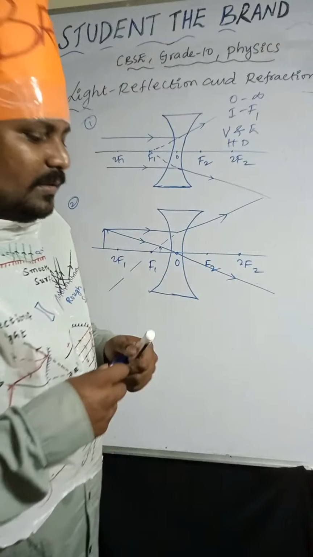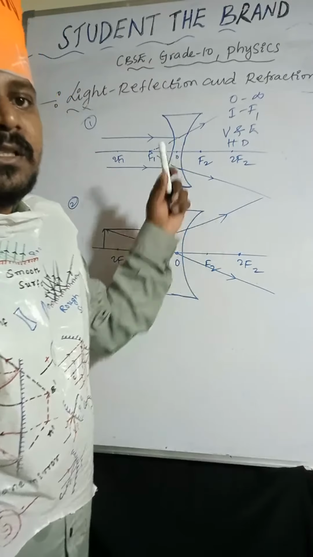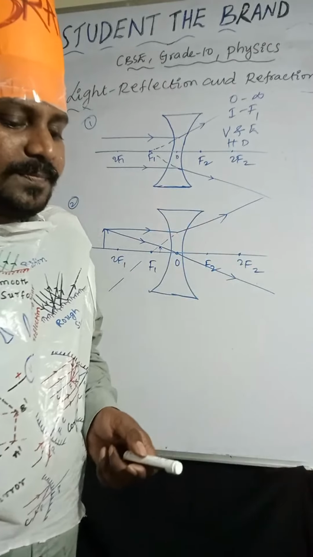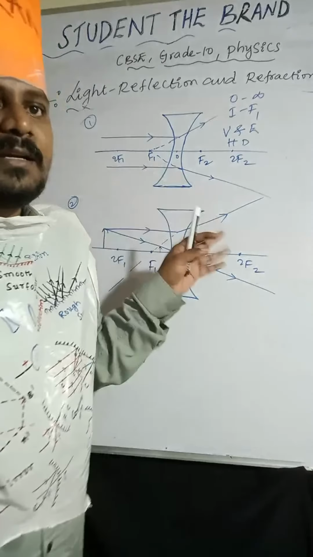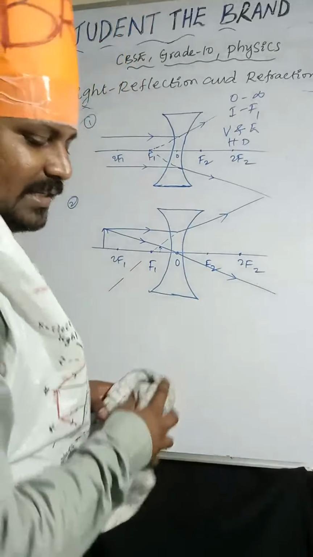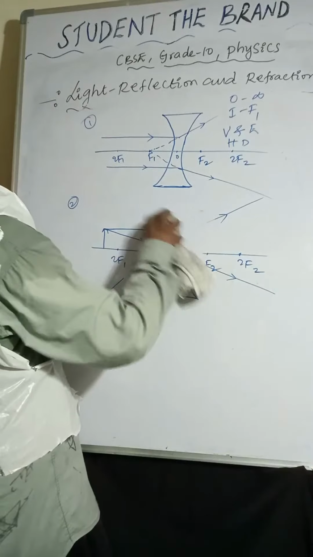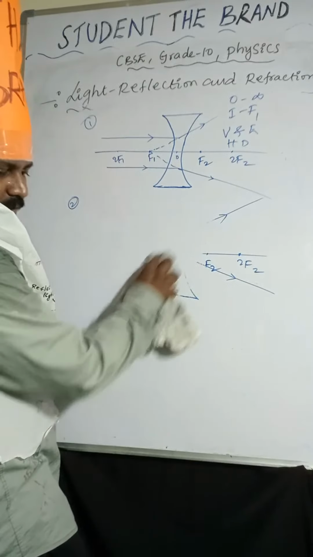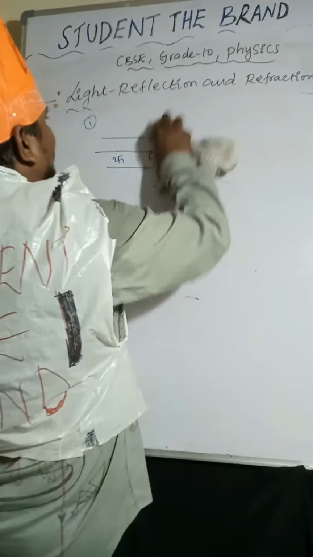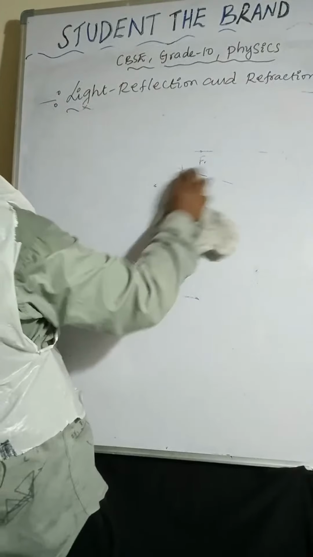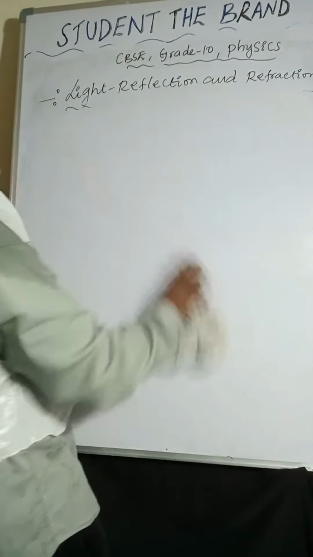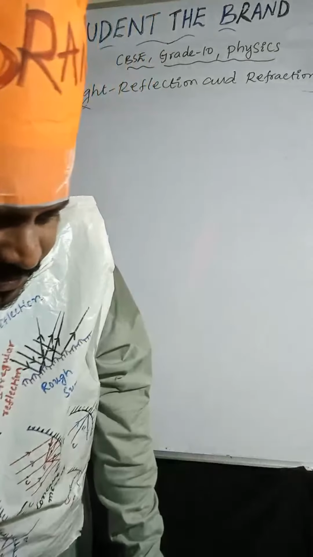So in these two image formations, always virtual, erect and diminished image will form. Right? Yes. Thank you so much. So we'll discuss one more, that is power of lens. Power of lens is nothing but the reciprocal of focal length. P equal to 1 by F. Power of lens is positive for convex lens. Power of lens is negative for concave lens.